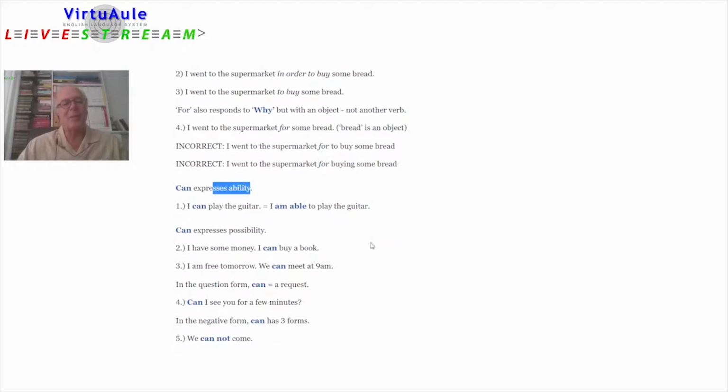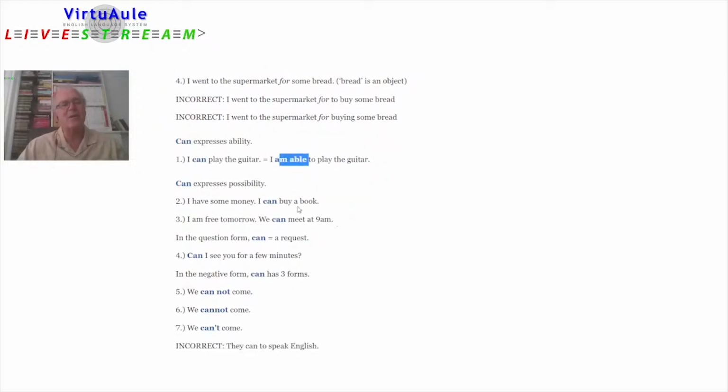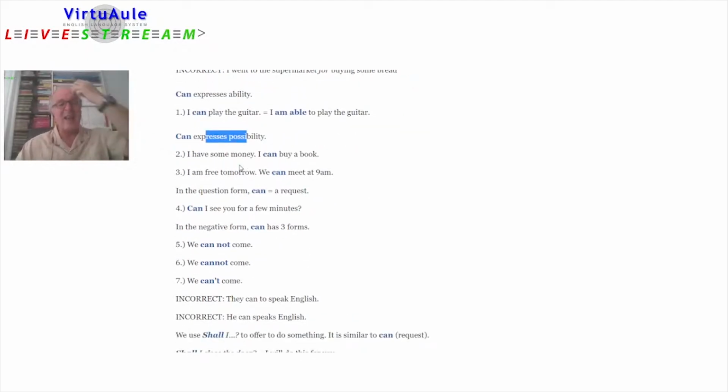Can expresses ability. I can play the guitar means I am able to play the guitar. Can expresses also possibility. I have some money. I can buy a book. In other words, I have the possibility of buying a book. I am free tomorrow. We can meet at 9. Okay, this doesn't mean that we are able to meet. We can. We have the possibility at 9.